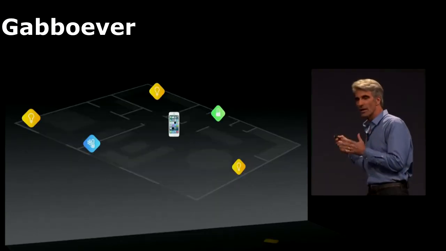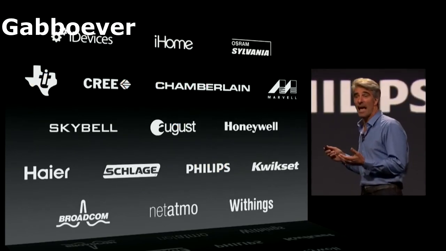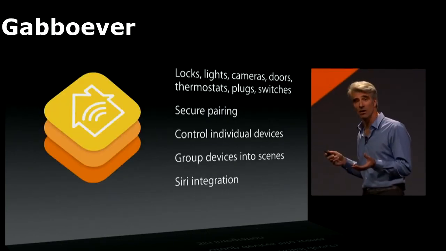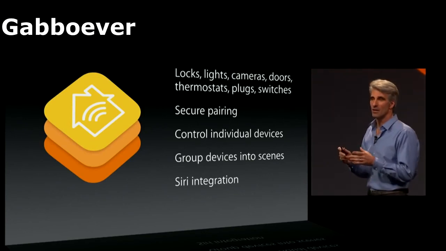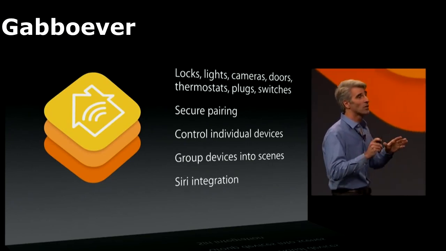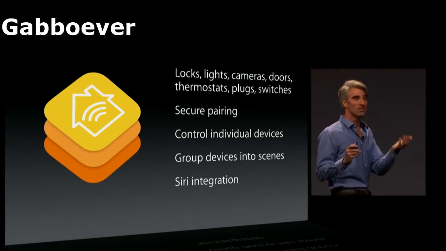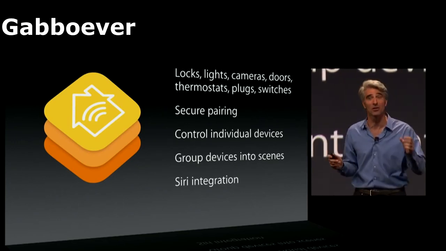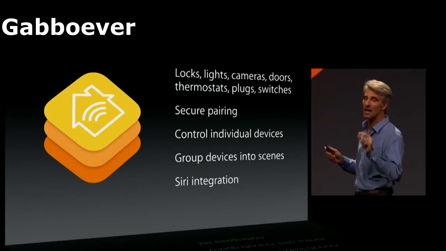We started working with the leaders in home automation devices, and we've come up with HomeKit, with a common network protocol that has secure pairing to ensure that only your iPhone can open your garage door or unlock your door. With HomeKit, you can group devices and changes into scenes. And then with Siri integration, you can say something like, get ready for bed, and be assured that your garage door is closed, your door is locked, the thermostat is lowered, and your lights are dimmed.